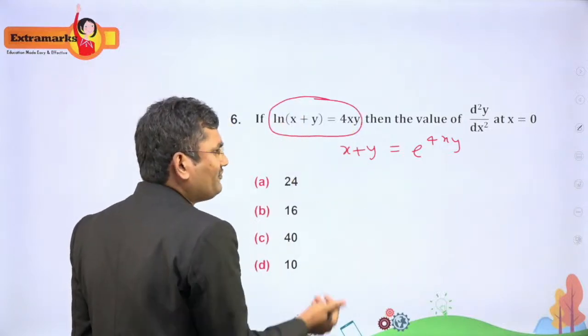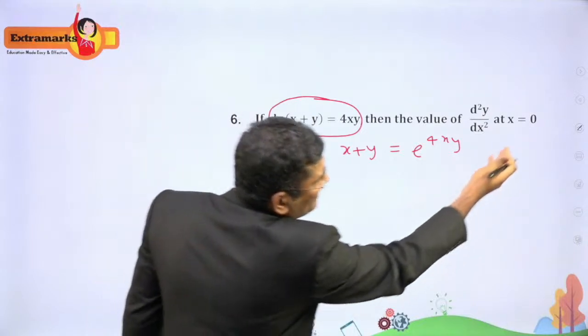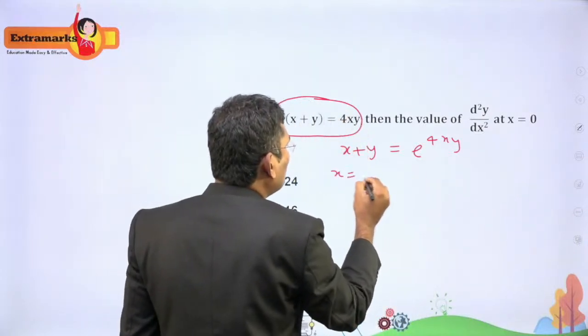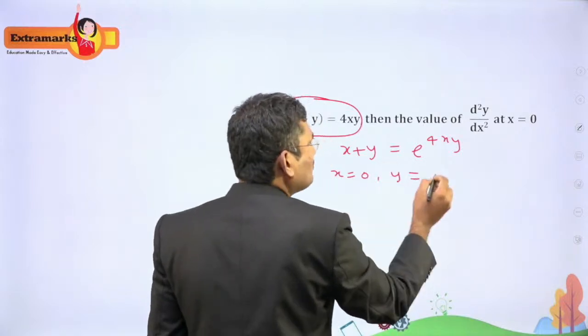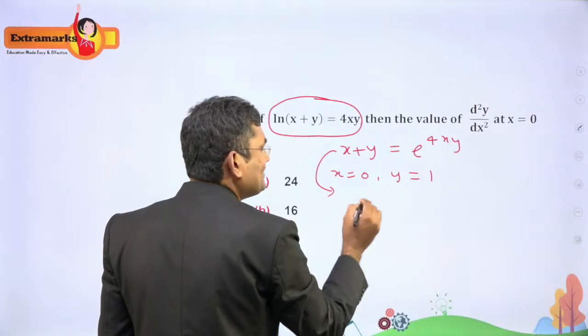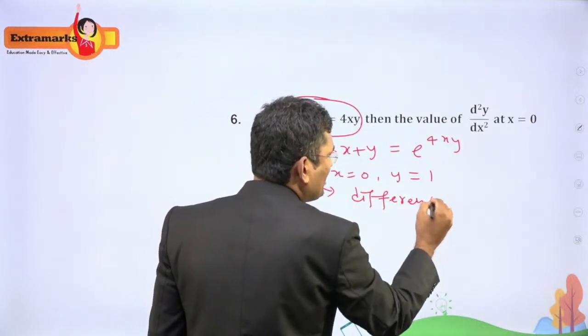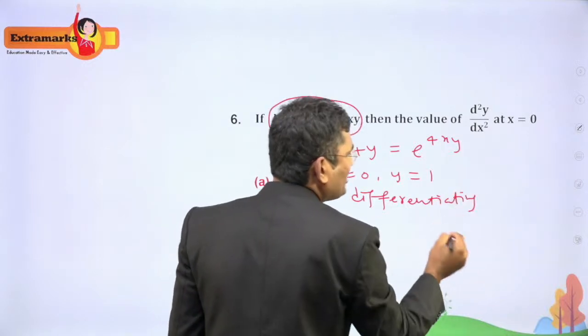Now you have to do double differentiation. Now we have to find the value of x and y. They have given x is equal to 0. Whenever x is equal to 0, what will y be? y is equal to 1, clearly. Now differentiating on both sides with respect to x.